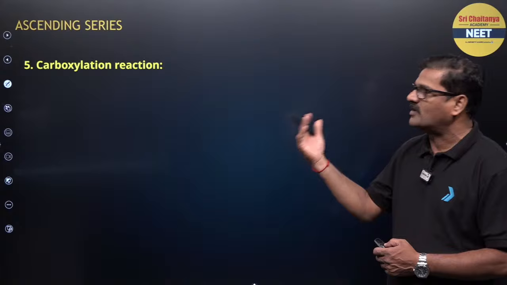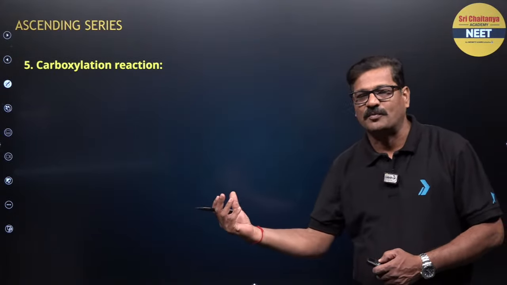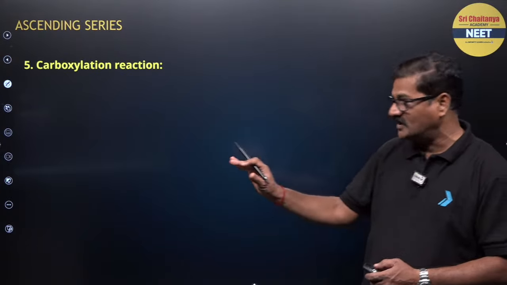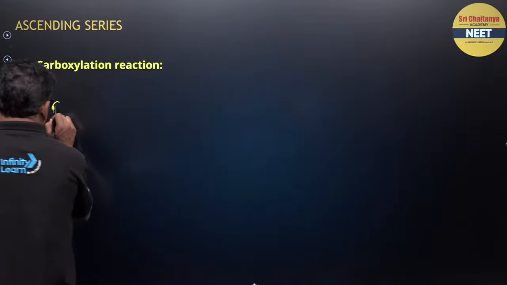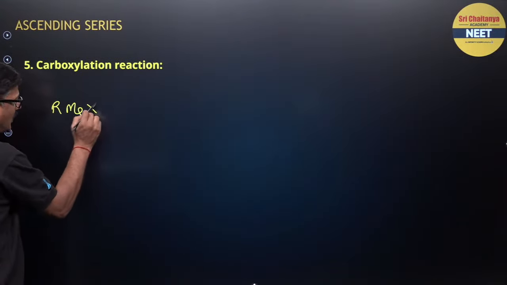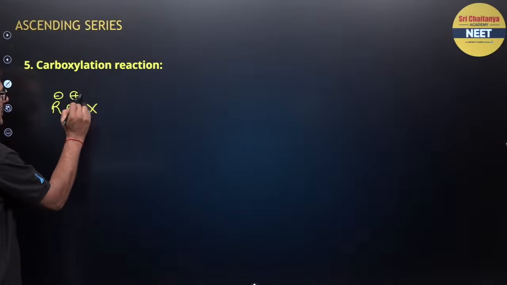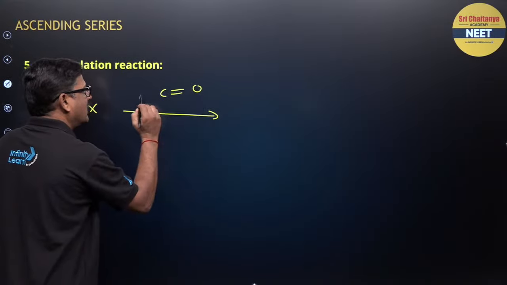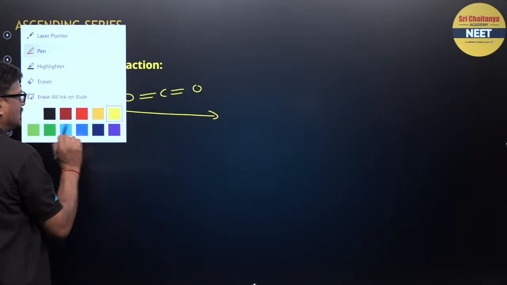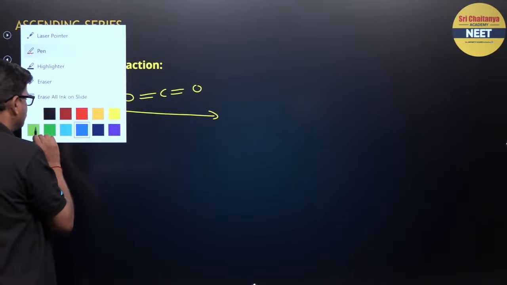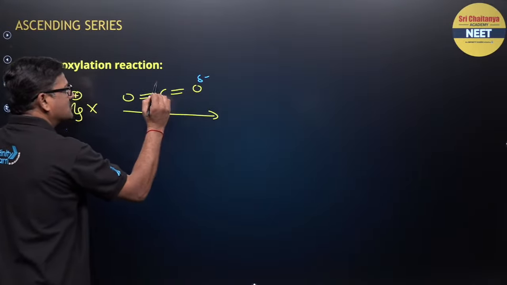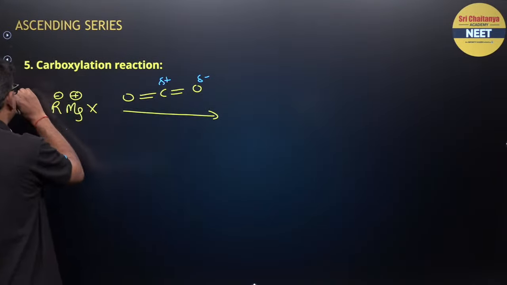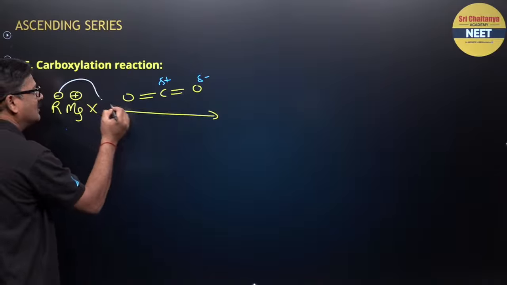What is carboxylation? Addition of a carboxylic group is called carboxylation. I said this Grignard reagent RMgX is a good nucleophile. Whenever it is treated with carbon dioxide, the carbon has a partial positive charge, so the Grignard reagent is going to attack here.